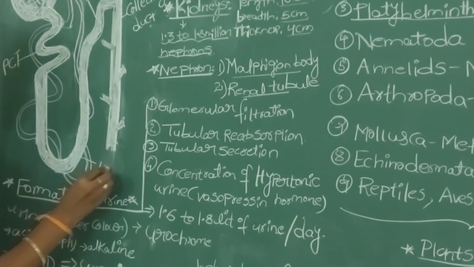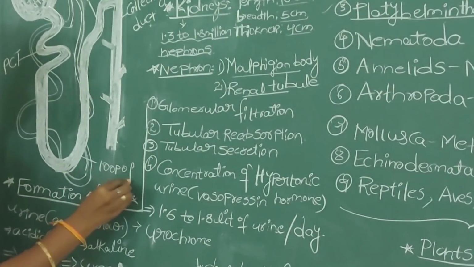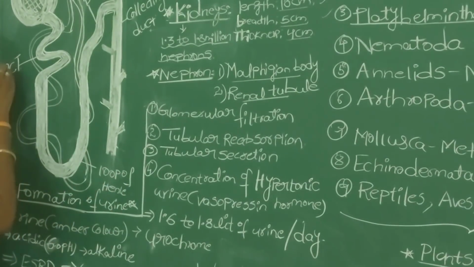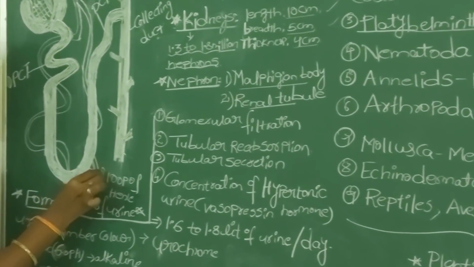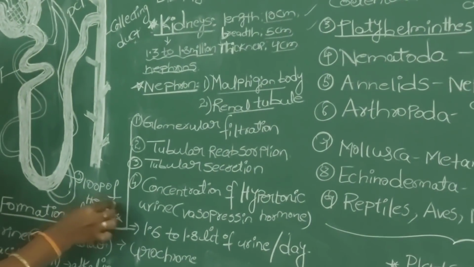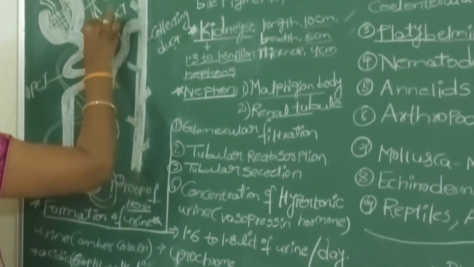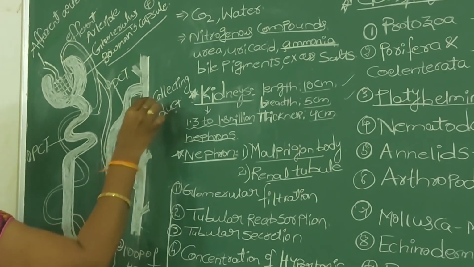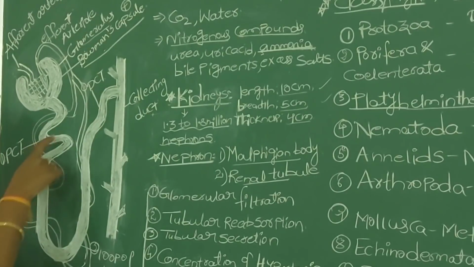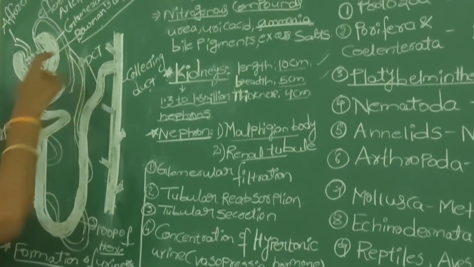Again, the renal tubule contains three parts. The renal tubule contains how many parts? Three parts. The first one we call PCT, the second one loop of Henle, the third one DCT.